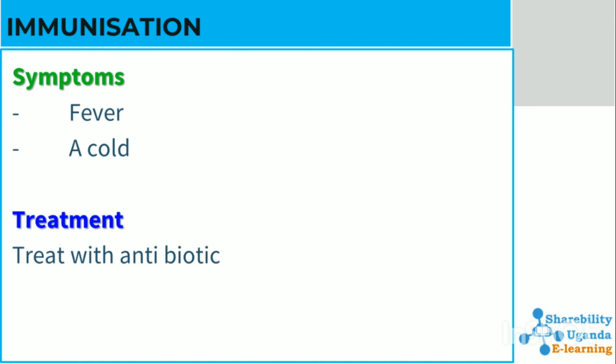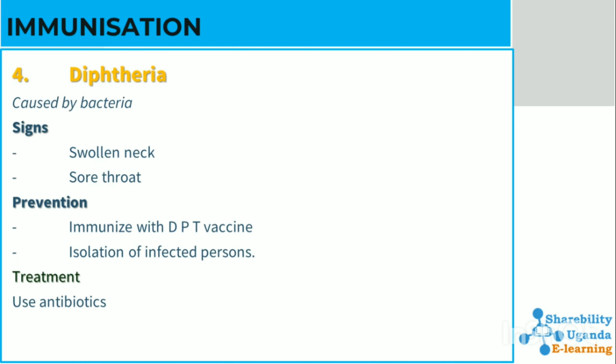Treatment: treat with antibiotics. And then we have another disease called diphtheria, which is caused by a bacteria, and its signs include a swollen neck and sore throat. It can be prevented by immunizing with DPT vaccine and isolating infected people. It can be treated with antibiotics.